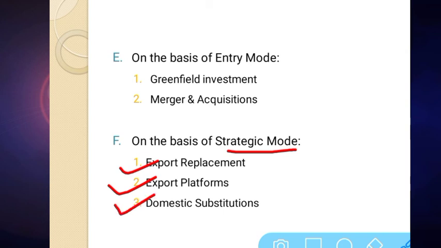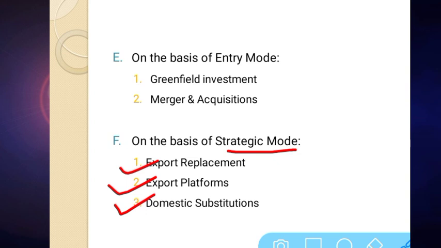And the third one is domestic substitution. Generally, the firm invests in foreign countries so as to serve the investor in the home country. Here, the firm does FDI in a foreign market so that it can serve its investor in the home country.